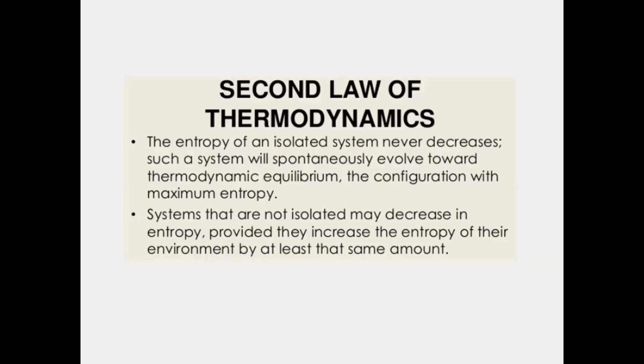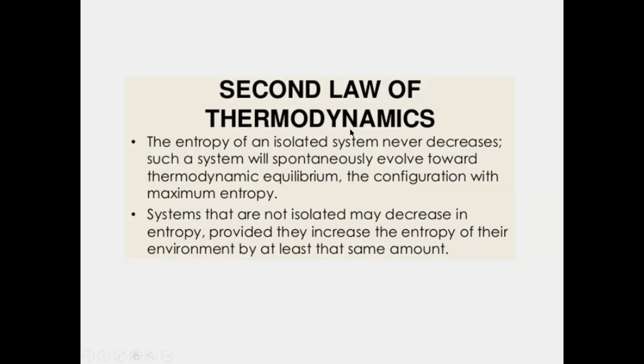Okay, what is happening here? The entropy of a particular system may decrease, provided they increase the entropy of their environment by at least the same amount. When a system is not isolated, a decrease of entropy may occur.